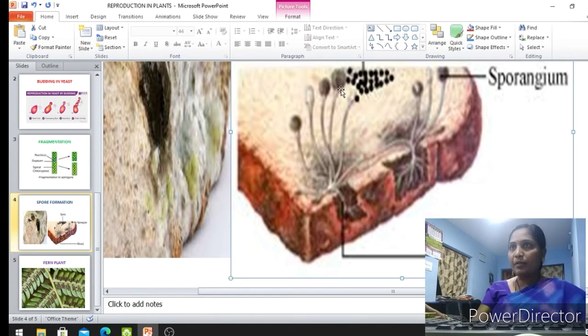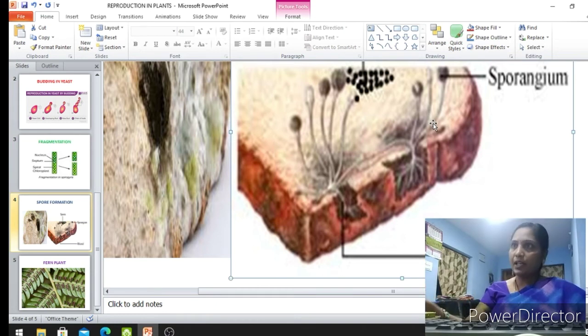When the sporangium, the head-shaped part, gets matured, it breaks down. So the sporangium breaks and these black color spores are liberated outside and fall on the bread again, and they can give rise to the new species.